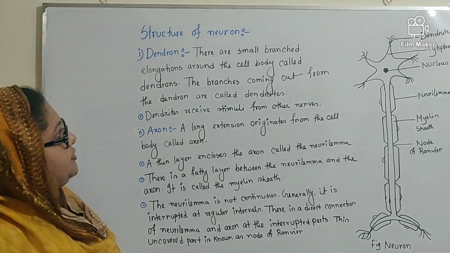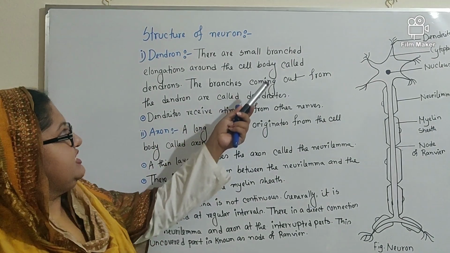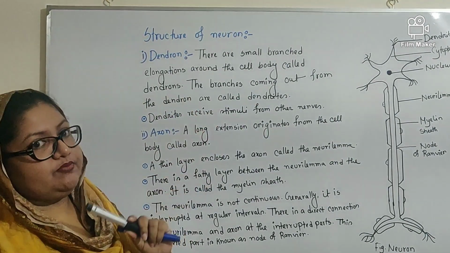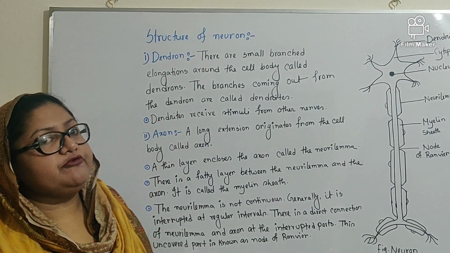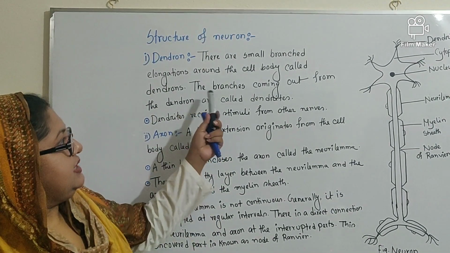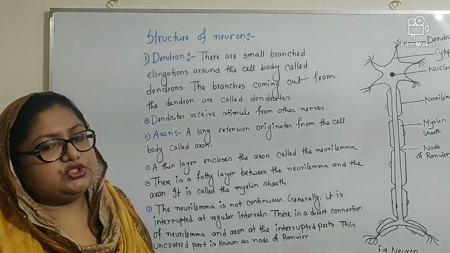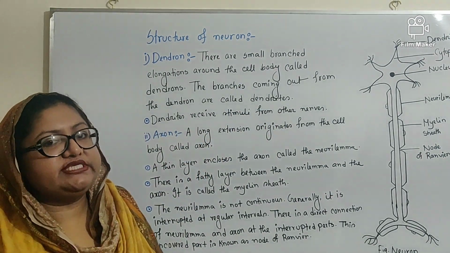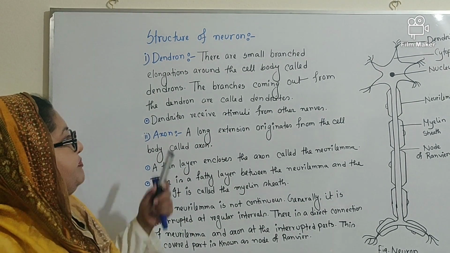Now, dendron. What is dendron? There are some small branched elongations around the cell body called dendron. The branches coming out from the dendron are called dendrites. So the branches that originate from the dendron are called dendrites. Okay.